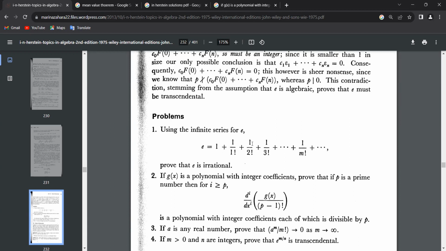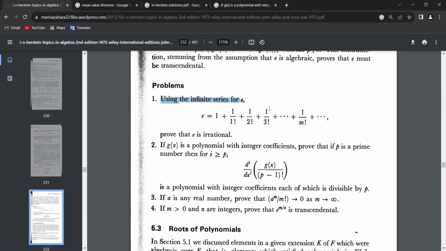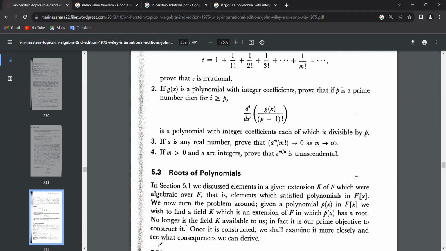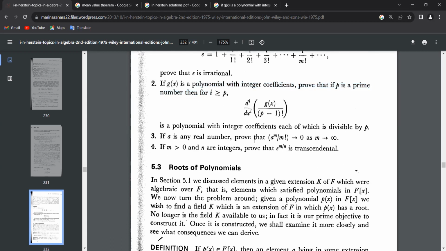And in the problems, he has given: prove that e is irrational. This is a lemma, and he has given this exact same one as well. Those things are fine.